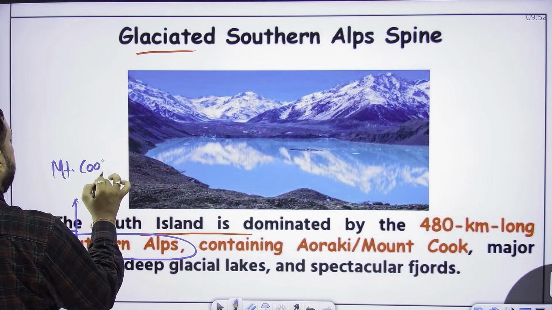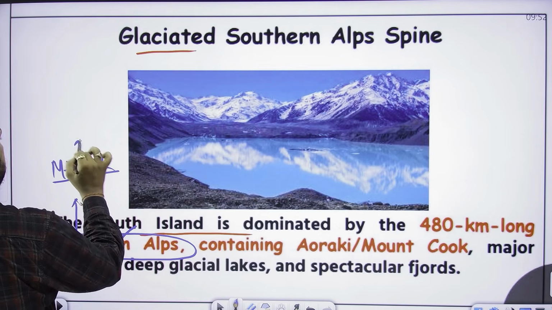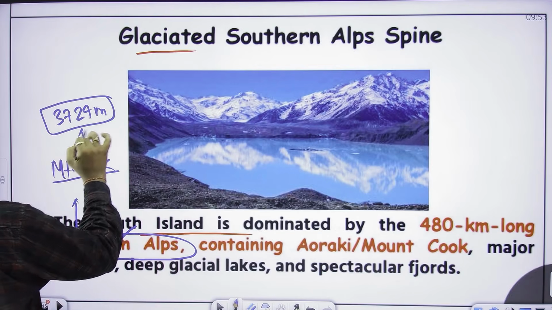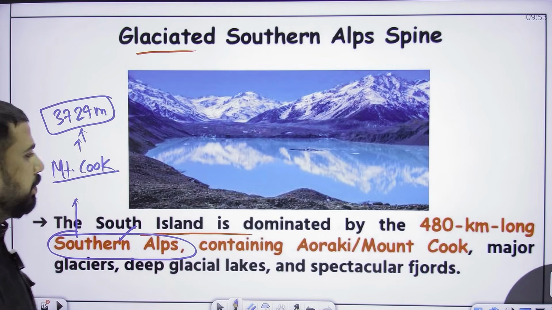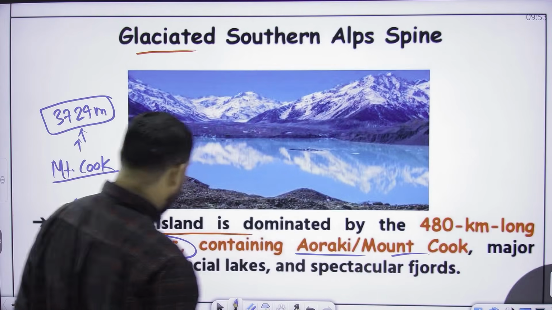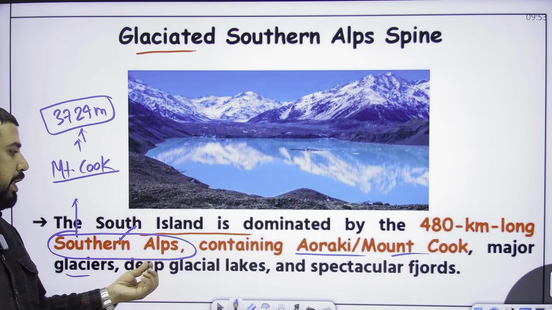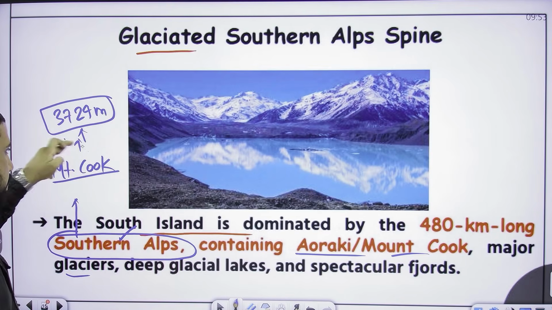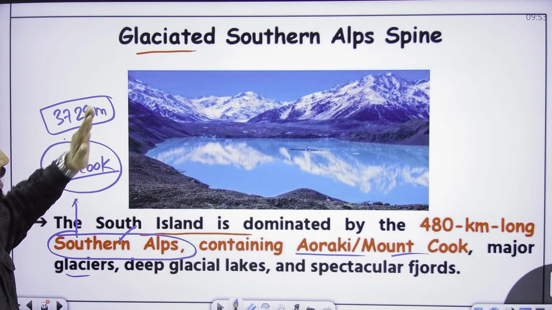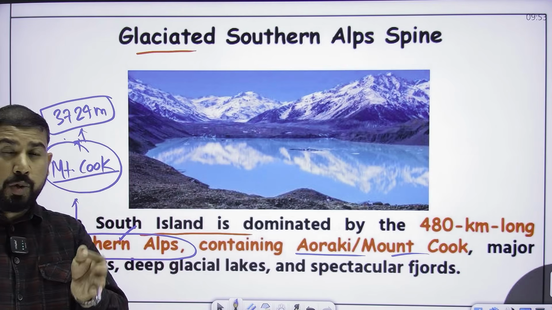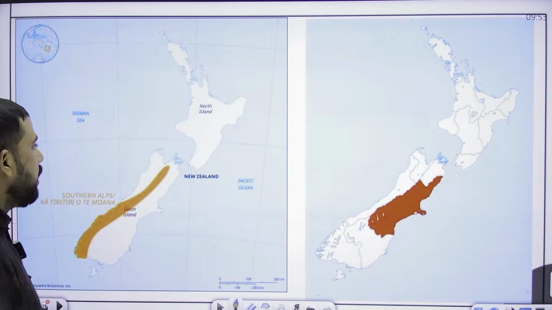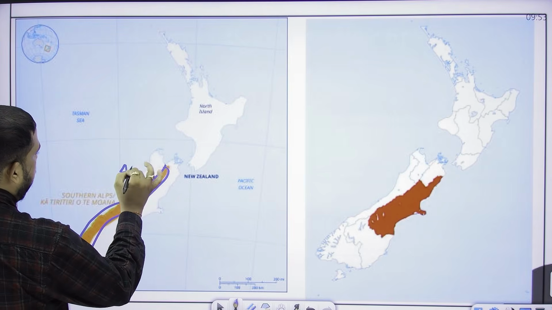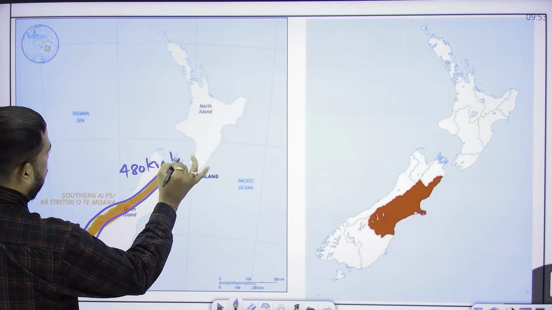Mount Cook is considered the highest peak of the Southern Alps, whose height is 3724 meters. Aoraki or Mount Cook is the highest peak of the Southern Alps. Major glaciers, deep glacial lakes, and spectacular fjords are present in this region. So keep this in mind. Mount Cook is a part of the Southern Alps, which is in the South Island.